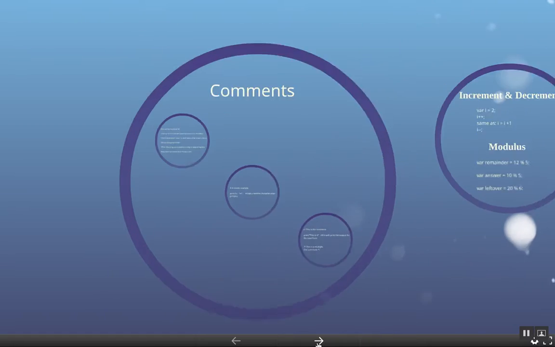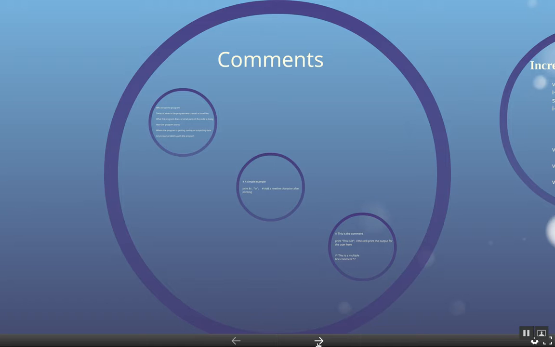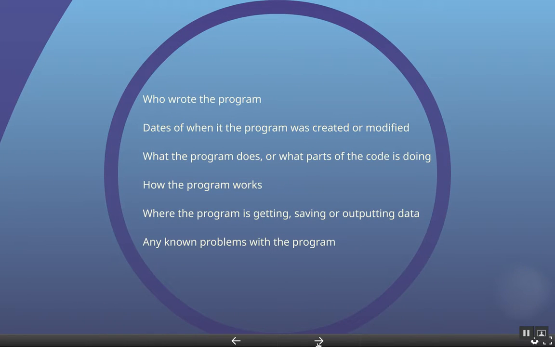You can put any of the following in your code as comments. You could put who wrote the program, dates of when the program was created or modified, what the program does or what parts of the code are doing, how the program works, where the program is getting, saving, or outputting data, or any known problems with the program. Every programming language provides different ways to create these comments, and as the computer is processing the code, when it comes to one of these comments, it will ignore those lines of code. Remember, these lines are just for the human developers, not for the computer to process.